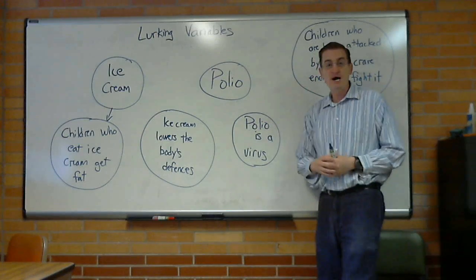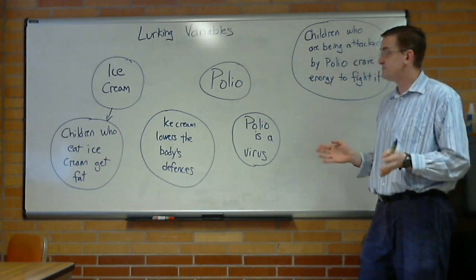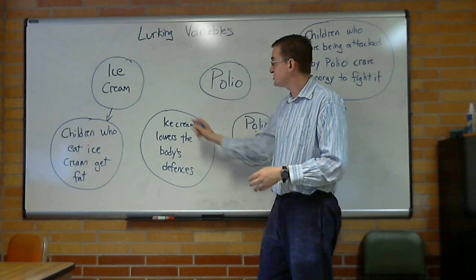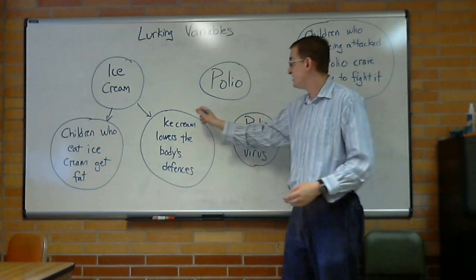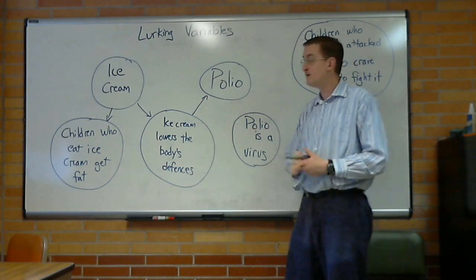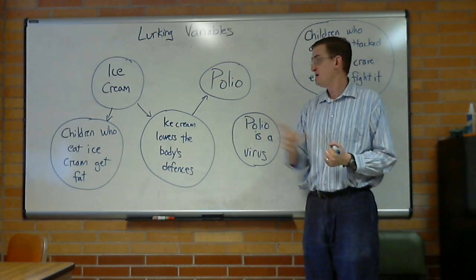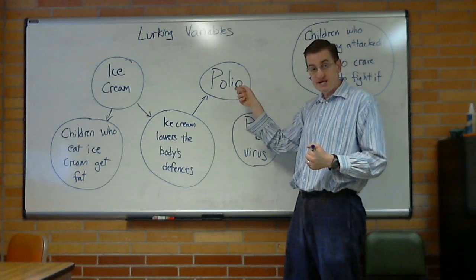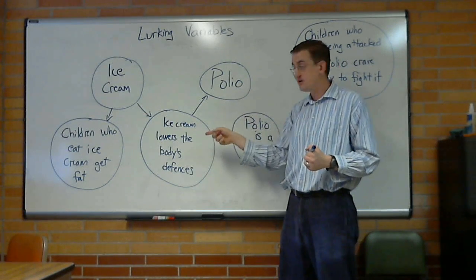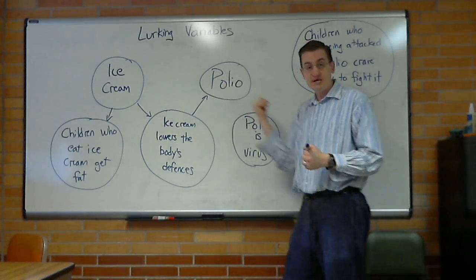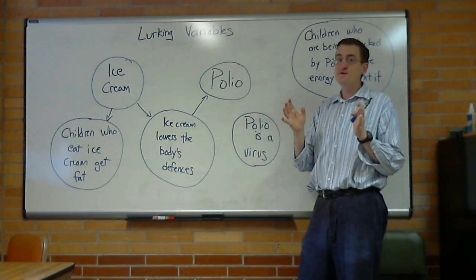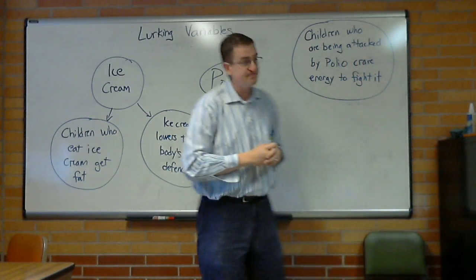Let's try this one. Ice cream lowers the body's defenses. So as you eat ice cream, that makes your immune system not be able to fight as well. The immune system not being able to fight as well makes it more likely for you to get polio. That's a great causation explanation. It's not a lurking variable. It's saying that if you tell your kids to eat less ice cream, they're less likely to get polio. The lurking variable is trying to break that connection.